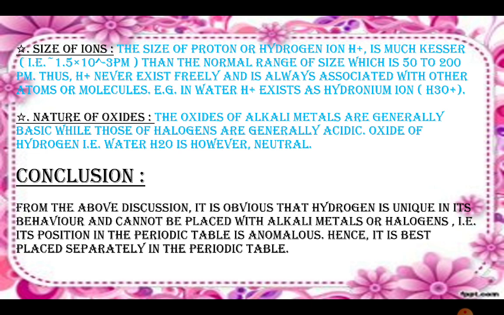Conclusion. From the above discussion, it is obvious that hydrogen is unique in its behavior and cannot be placed with alkali metals or halogens. That is, its position in the periodic table is anomalous, hence it is best placed separately in the periodic table.